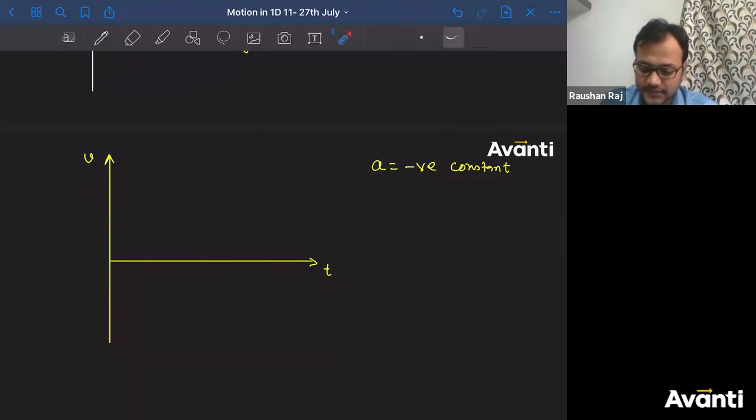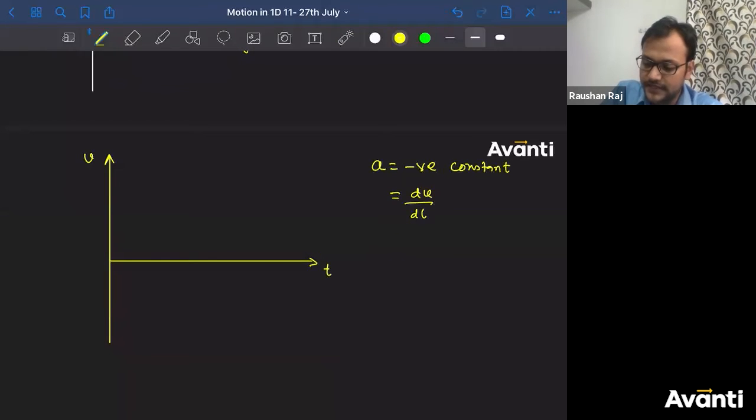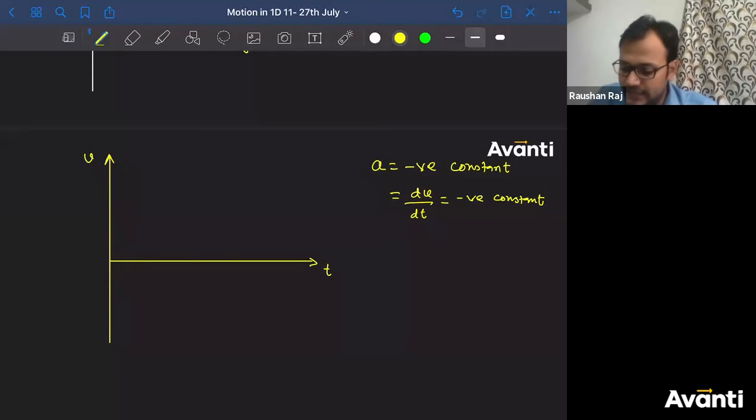We know that acceleration is nothing but dv by dt. That means dv by dt is a negative constant. Tell me guys, dv by dt is nothing but the slope also. So the slope is a negative constant.